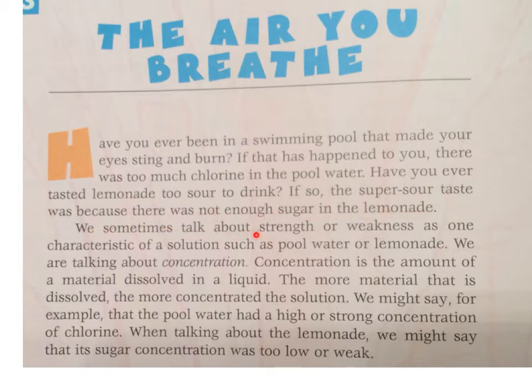We sometimes talk about strength or weakness as one characteristic of a solution such as pool water or lemonade. We are talking about concentration. Concentration is the amount of material dissolved in a liquid. The more material that is dissolved, the more concentrated the solution. We might say, for example, that the pool water had a high or strong concentration of chlorine. When talking about the lemonade, we might say that its sugar concentration was too low or weak.